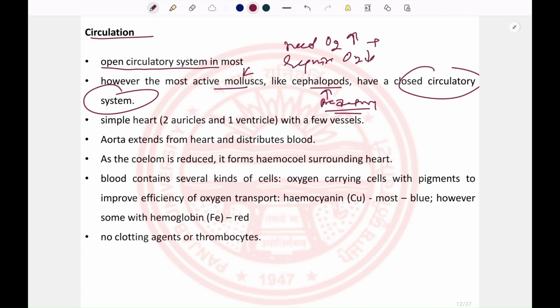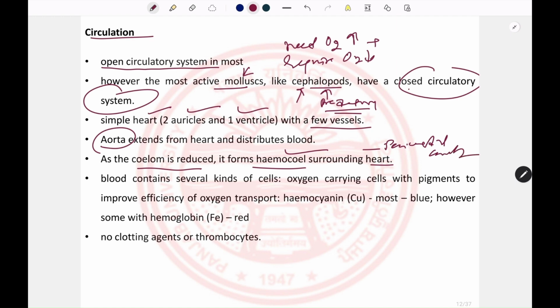So for that reason, cephalopods have a closed circulatory system, and the heart contains 2 auricles and 1 ventricle with a few vessels like the aorta. However, as we have seen, the coelom is reduced and forms only the hemocoel around the heart, and that coelom is known as the pericardial cavity.